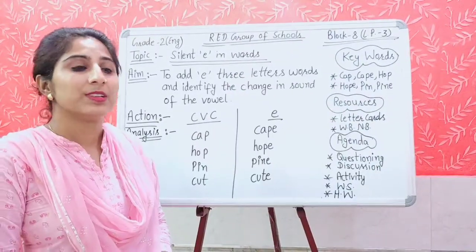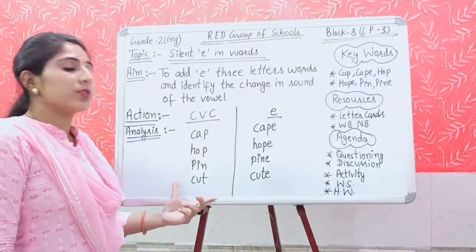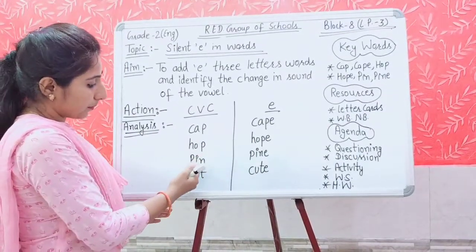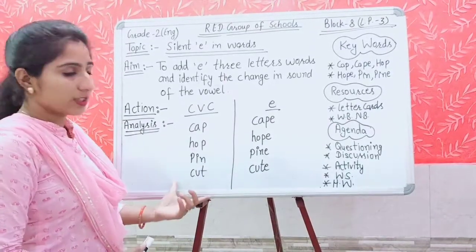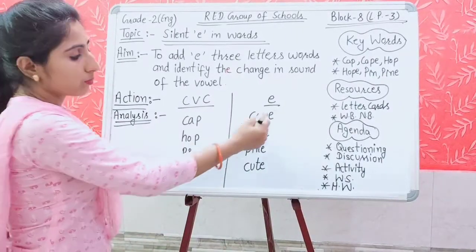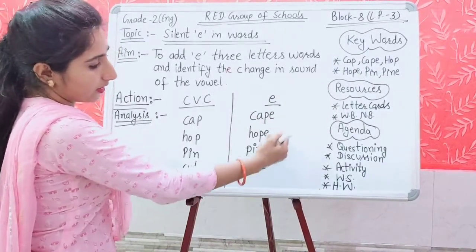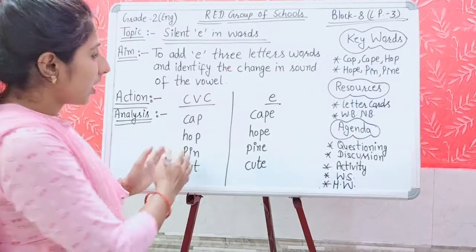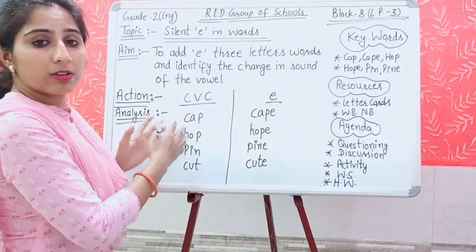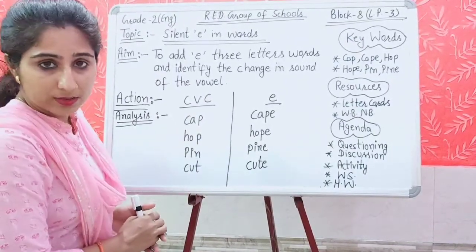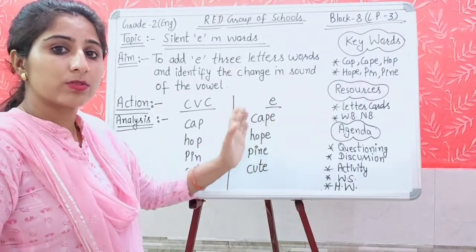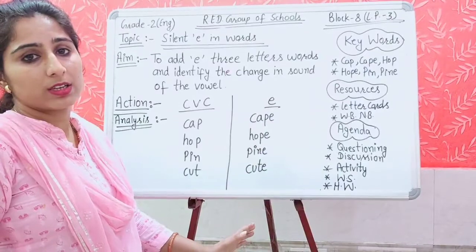There are three letter words we have written in this column: CAP, HOP, PIN, CUT. These are three letter words. In this column we have written the three letter words with E. All these words are ending with E. So this is how we have sorted the words. In the first column we have kept the three letter words, and in this column the same words but ending with E.